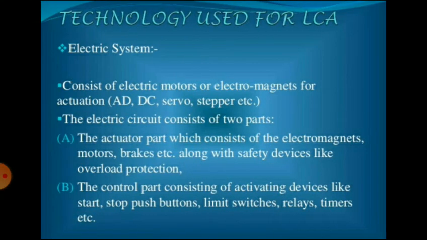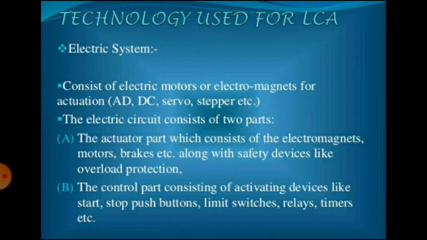The fourth system in LCA is the electrical system. It consists of electric motors or electromagnets for actuation, that is AC, DC, servo, stepper, etc. The electrical system consists of two parts. The first part is the actuator part, which consists of electromagnets, motors, brakes, etc., along with safety devices like overload protections.